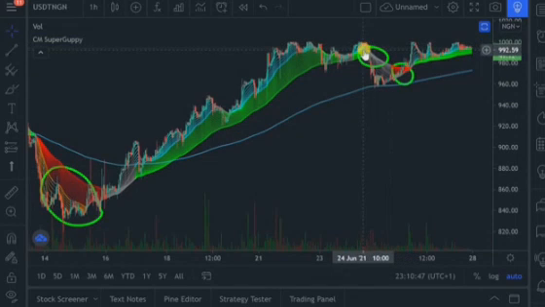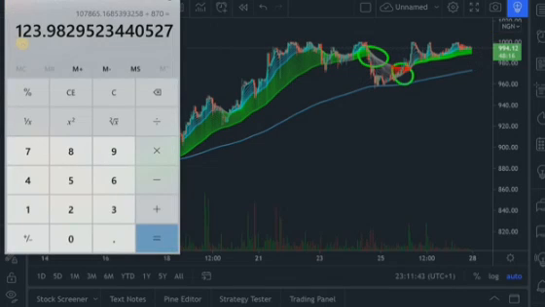Now this is another time where the indicator went from a green color to a gray color. As I have been saying, this shows change in trend. If I was to sell my USDT at around this region, my average sell price would be at around 994 naira. Now let's bring out the calculator. Right now we are going to multiply 123.98 times 994 naira.